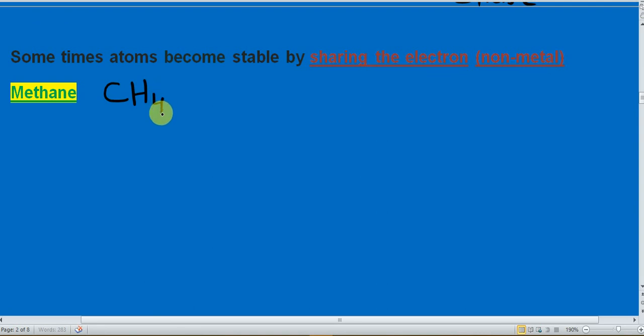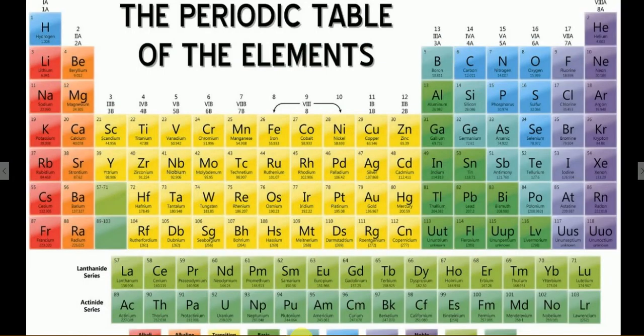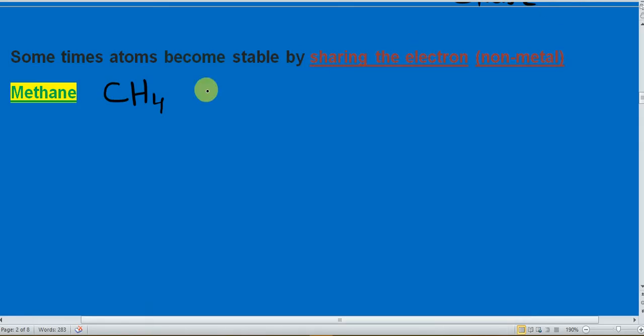CH4. What is the central atom? Carbon is the central atom. In the periodic table, look in the periodic table. Carbon belongs to fourth group. So how many electrons? There would be 4 electrons in the outermost shell of carbon. First shell only 2 electrons, and the second shell there are 4 electrons.